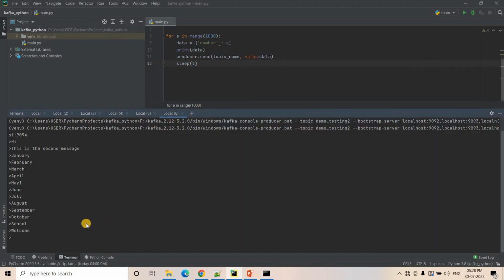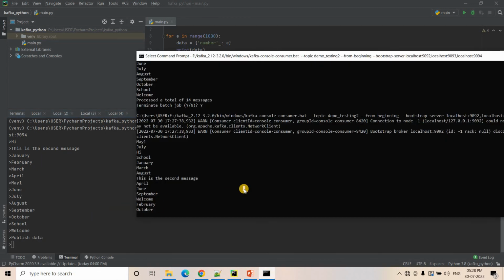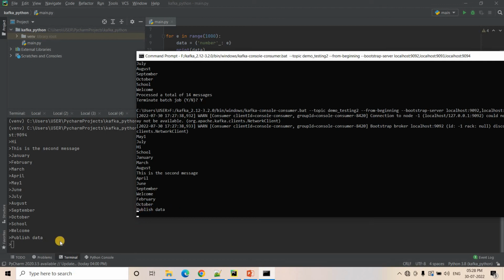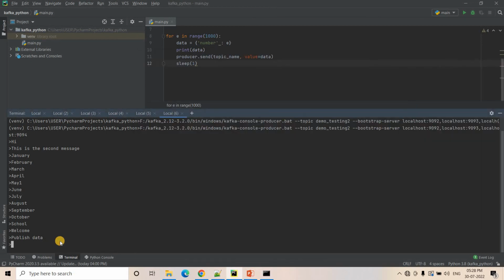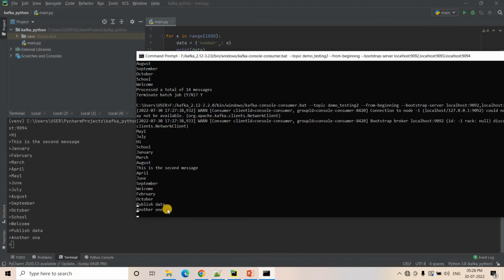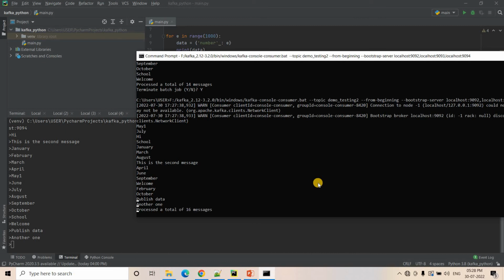And I can even publish some more messages, like here. If I put a new message, publish data, here we will see that publish data is coming. Another one like that, another one. If you are passing, here we'll be getting another one. So our producers and consumers are not at all impacted. Okay, that's the beauty of replication, right?